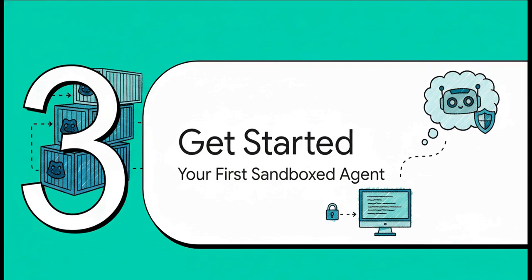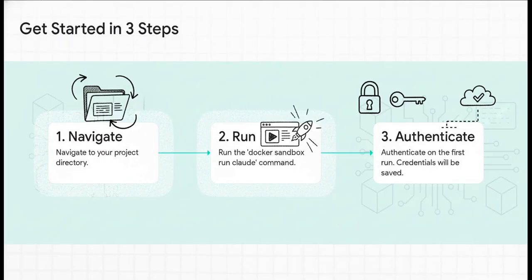All right, that's all the theory, but how easy is it to actually use? You might be surprised. Let's walk through getting your very first sandboxed agent up and running right now. It is literally a 3-step process. That's it. First, you just cd into your project folder, like you always do. Second, you run the command. And third, the very first time you do it, it'll ask for your API key. And that's it. After that, your credentials are saved for all your future sessions.